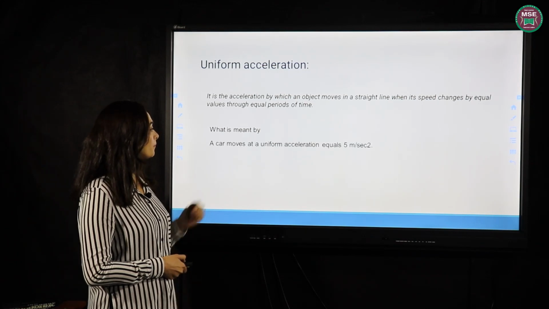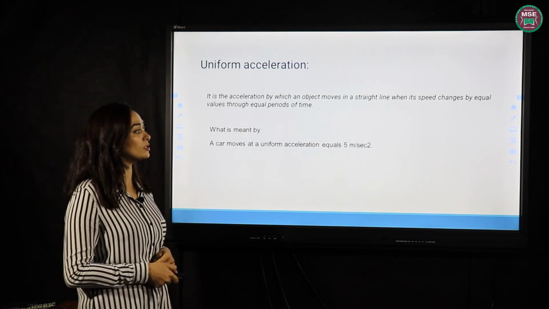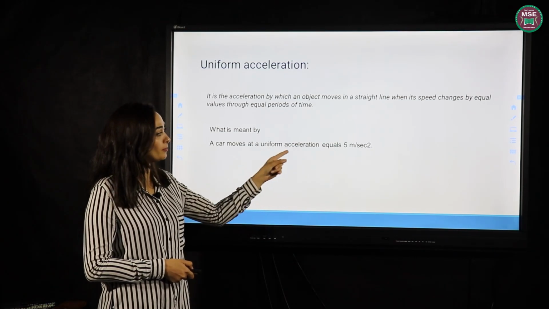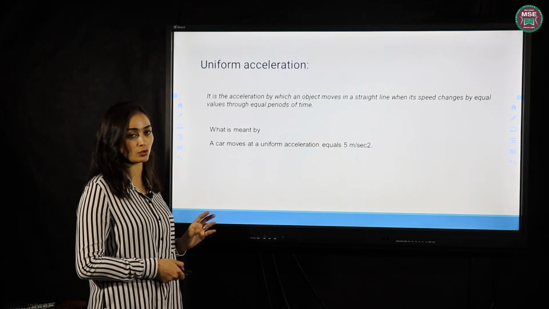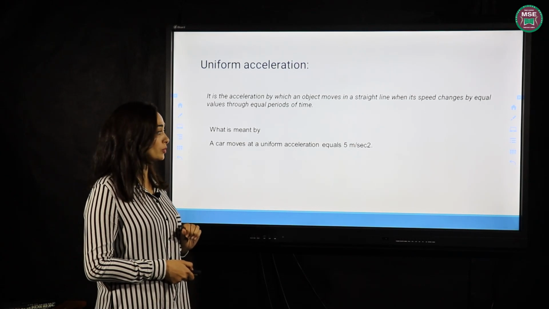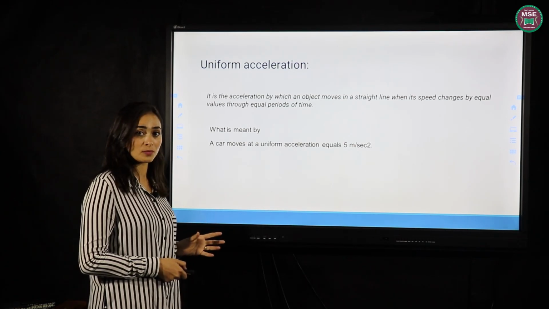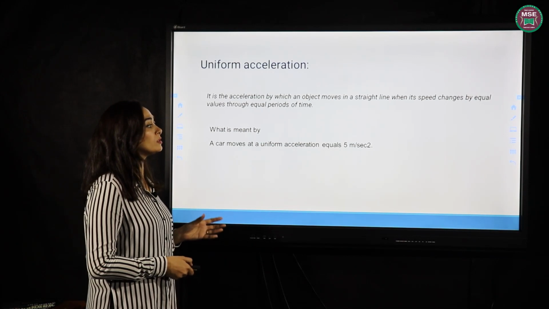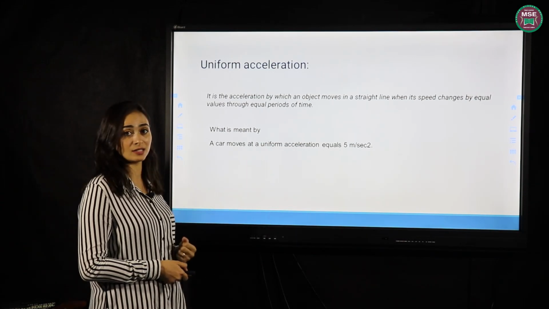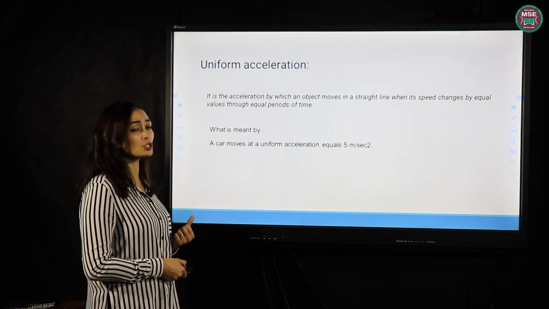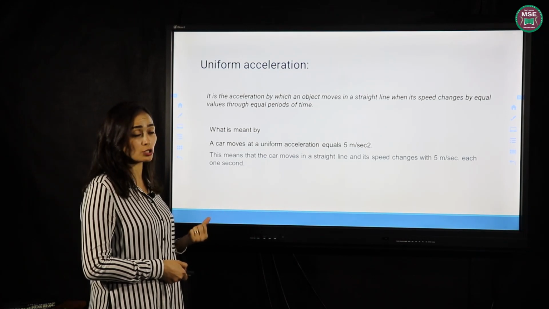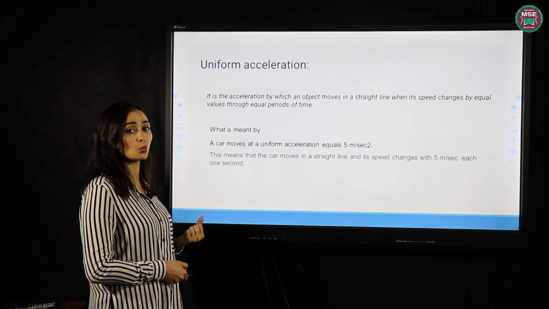Okay, what is meant by a car moving at a uniform acceleration equal to 5 meters per second squared? Here, concentrate: uniform acceleration, not acceleration only. If the question asks about acceleration only, we would answer that the speed of the body changes by 5 meters per second in each 1 second. While here, with uniform acceleration, it means the body moves in a straight line while its speed changes by 5 meters per second each 1 second.